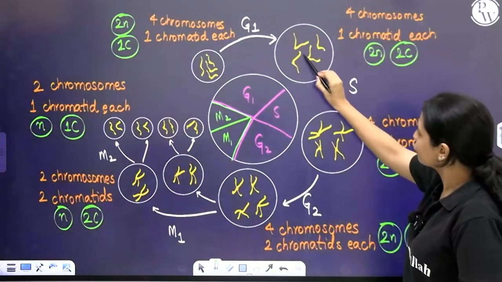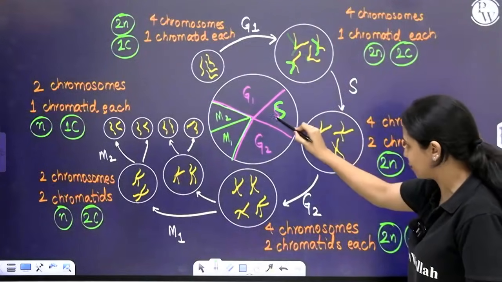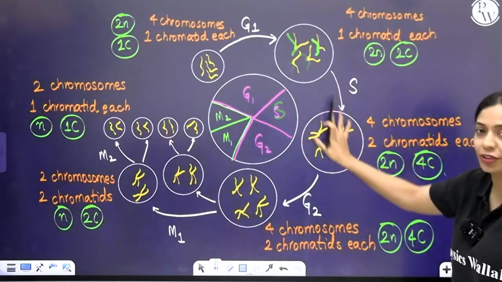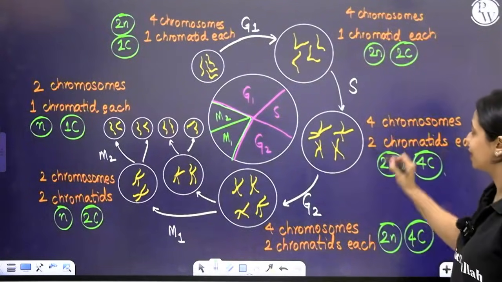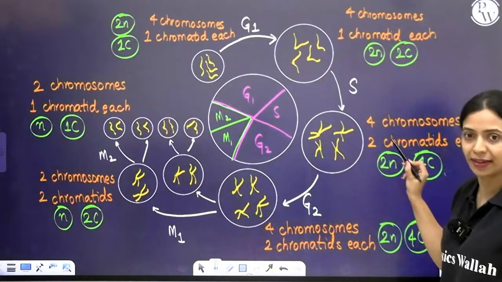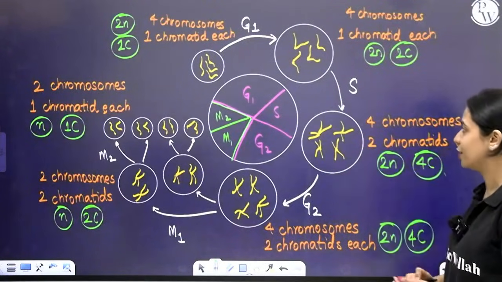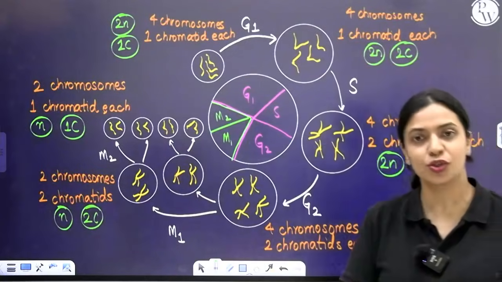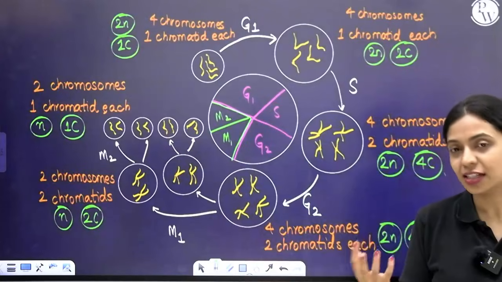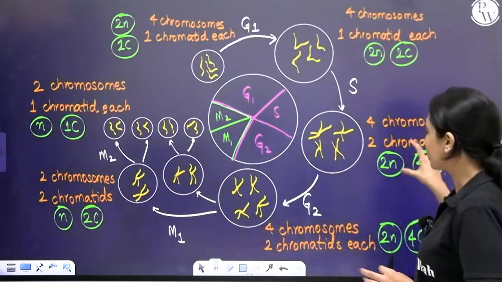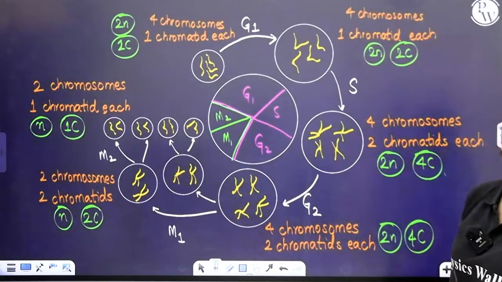Now that each of these chromatids has made an extra copy for itself during S phase, you can see here, towards the end of S phase, after replication is complete, each chromosome will contain 2 chromatids. If it contains 2 chromatids, then we call it the 4C condition. It's not because it contains 2 chromatids that you call it 4C condition. Basically, the DNA content has doubled. That is why we call it the 4C condition. So right now, since there is twice the amount of DNA here, you call it the 4C condition.